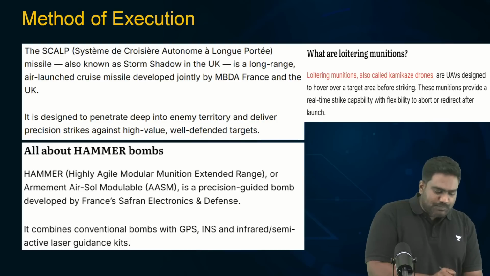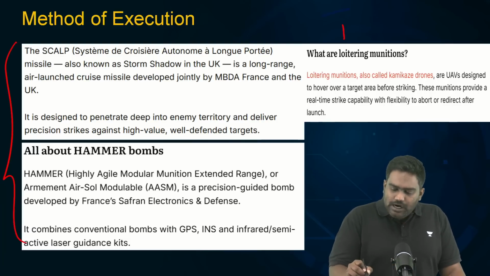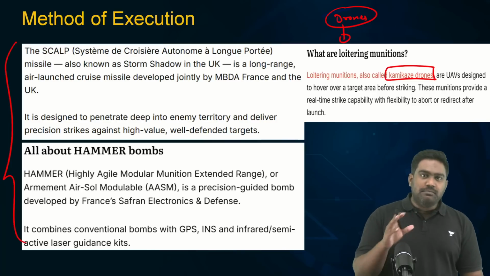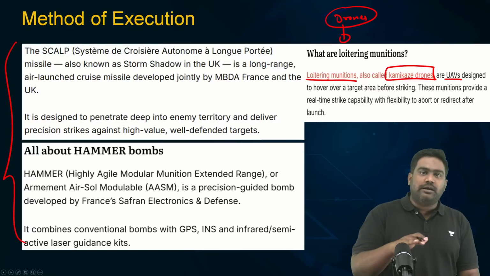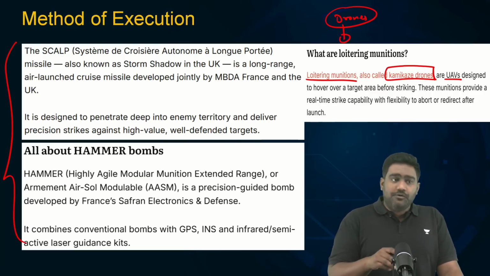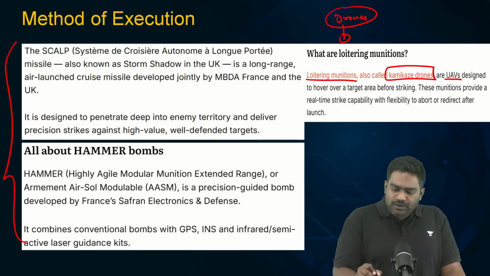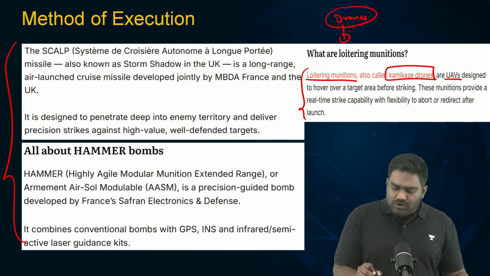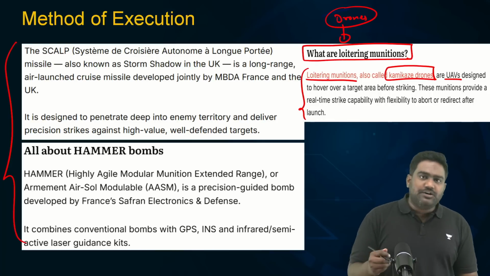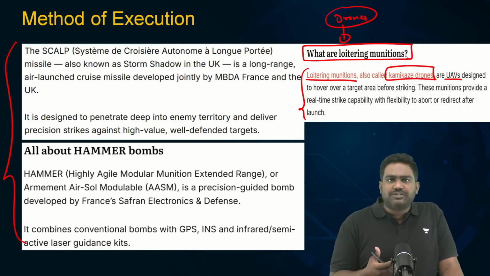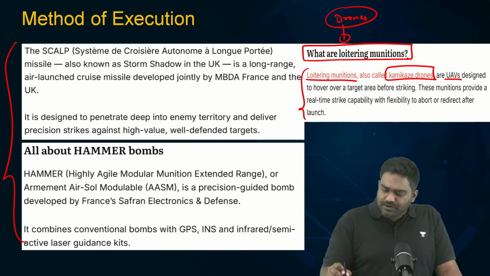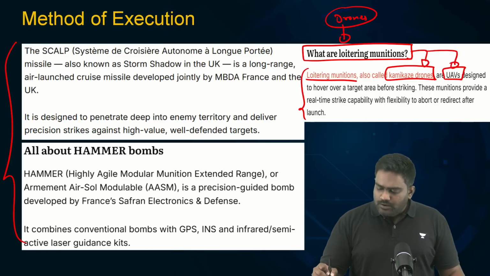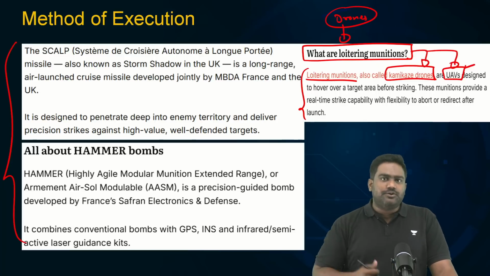Loitering ammunition, which is nothing but armed drones, also called kamikaze drones or suicide drones, are unmanned aerial vehicles that can loiter over a target. They can glide and loiter over a target before they zero in on it and strike the location. Usually, they carry a warhead or an explosive which detonates on impact, causing significant damage. Such kamikaze drones have been repeatedly used in various conflicts. For example, in the Russia-Ukraine war, both sides have been using such loitering ammunition and armed UAVs on suicide missions.